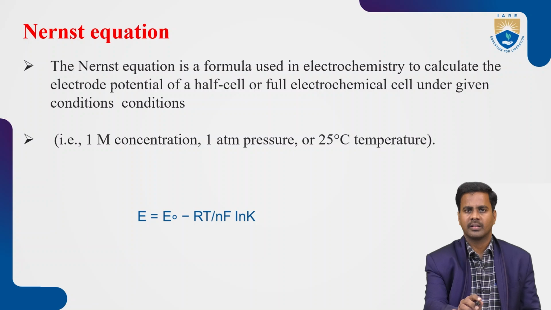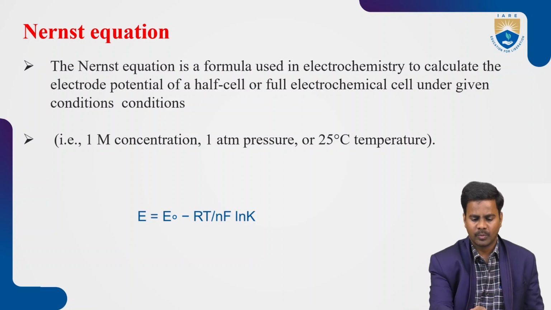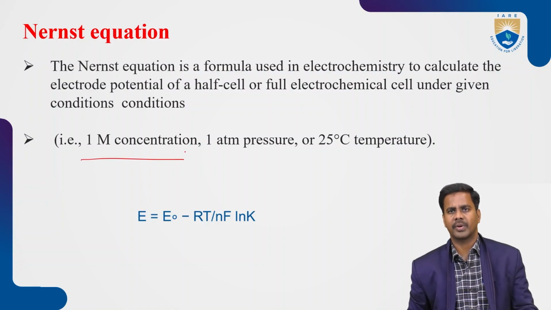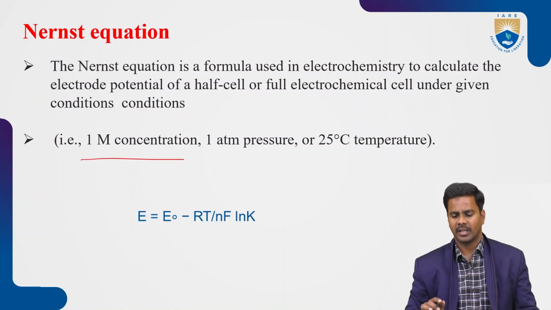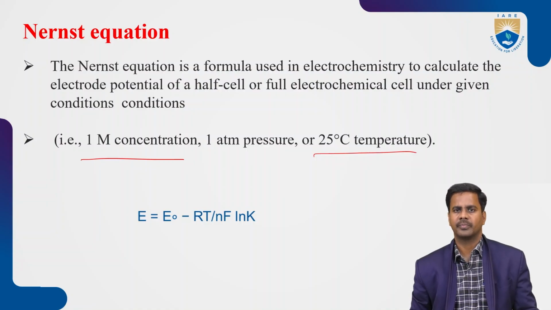So here, what are the standard conditions? 1 molar concentration of the solution, 1 atm pressure, and 25 degrees centigrade temperature. Under these conditions, we can determine the potentials of half cells as well as full electrochemical cells.